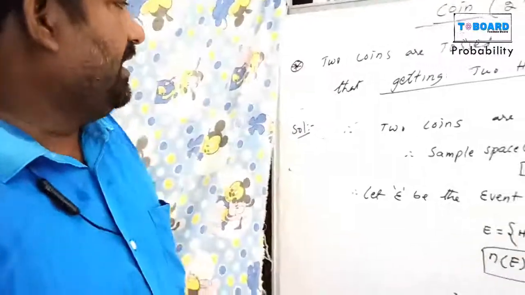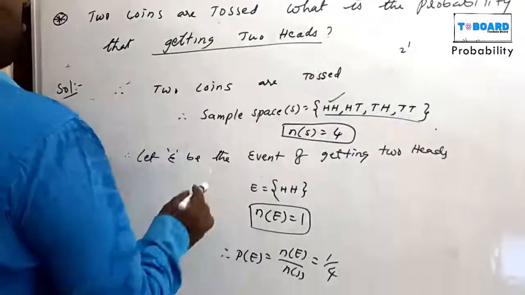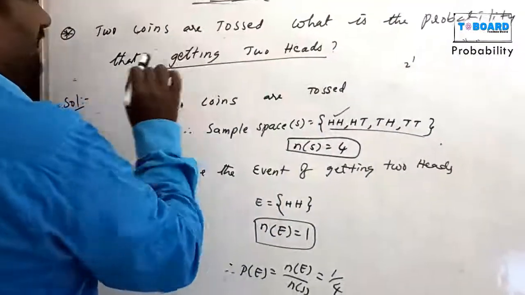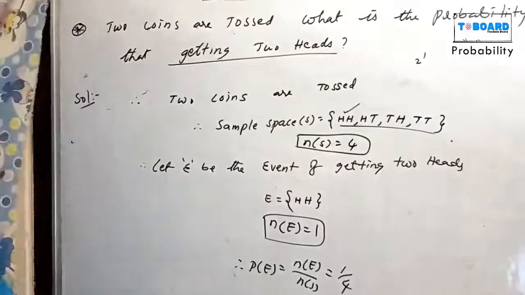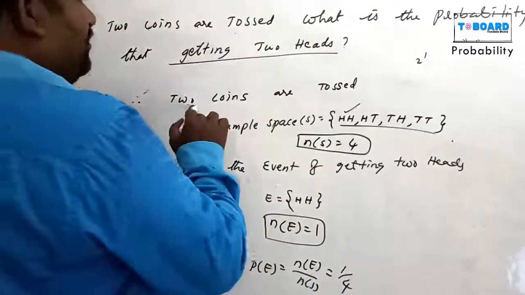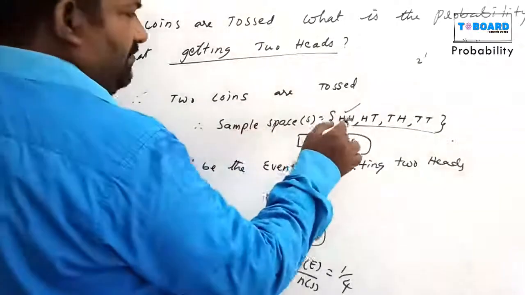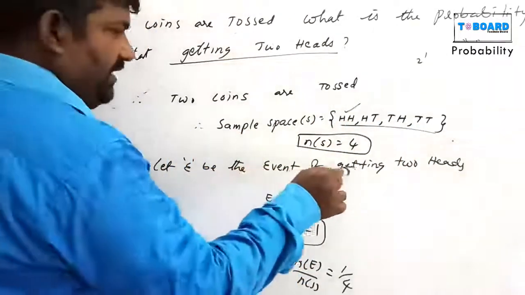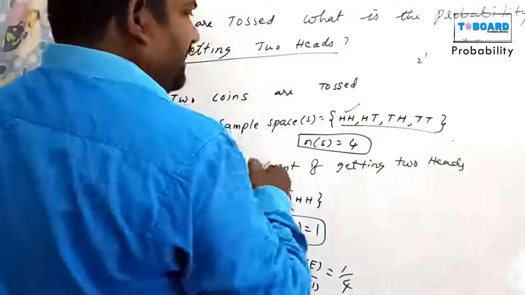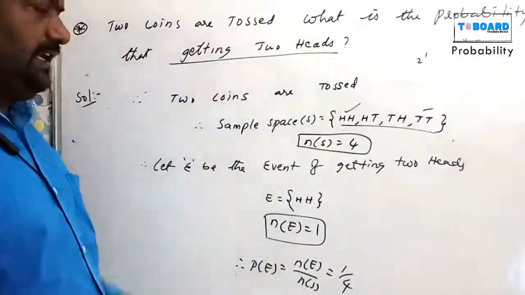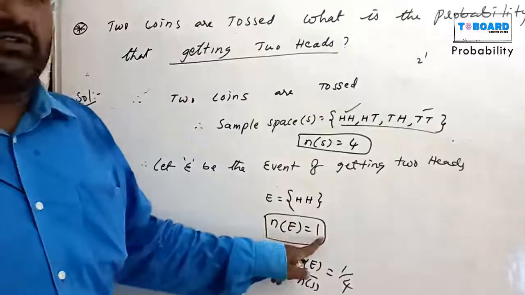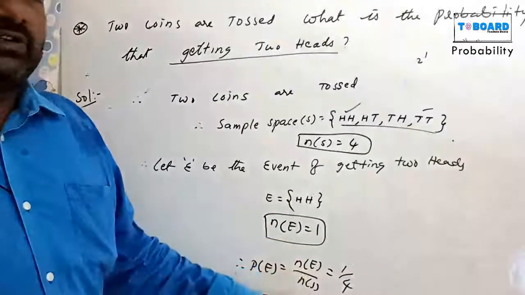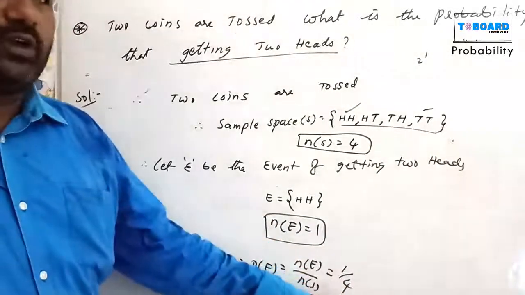Next, suppose two coins are tossed. What is the probability of getting two tails? Two coins are tossed, the sample space n(S) equals 4. Let E be the event of getting two tails. Two tails means write this one only, TT. n(E) equals 1. Therefore, P(E) equals n(E) by n(S), 1 out of 4.